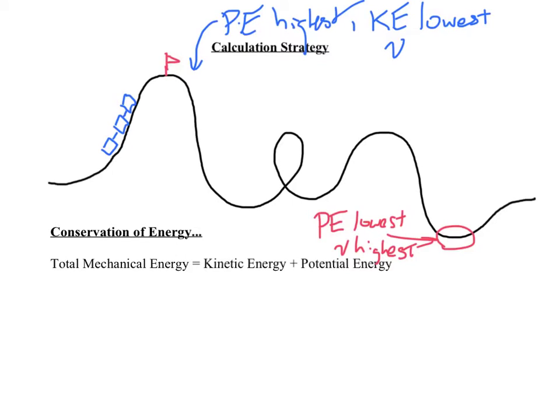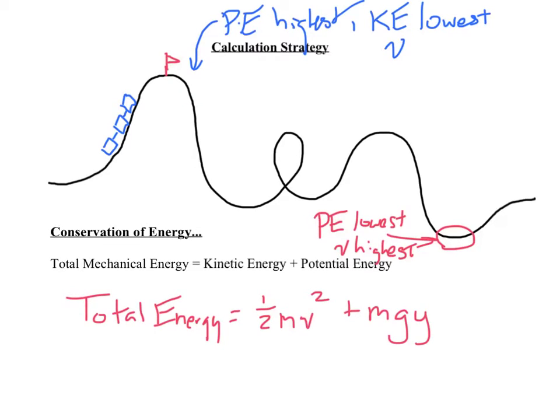Now, in order to calculate and determine those values, we're going to need to do some data collection. First of all, we're looking at this idea of total energy. So let's see what we need to know to calculate these values. My kinetic energy, we know, is 1/2 mv squared, and my potential energy is mgy.